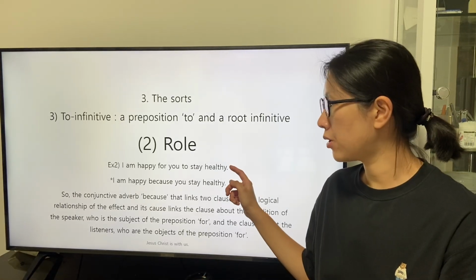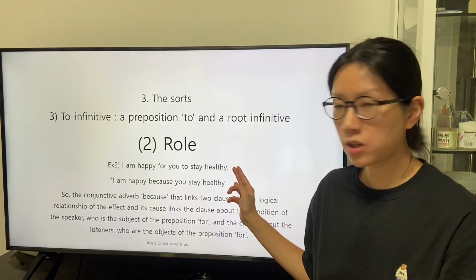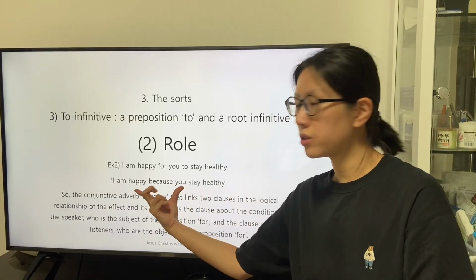We can understand the transition of a clause into the two clauses.